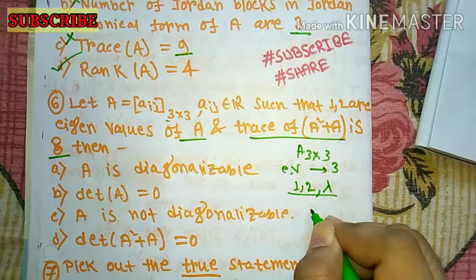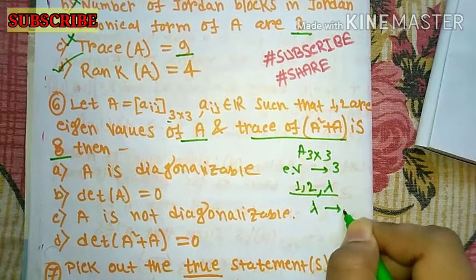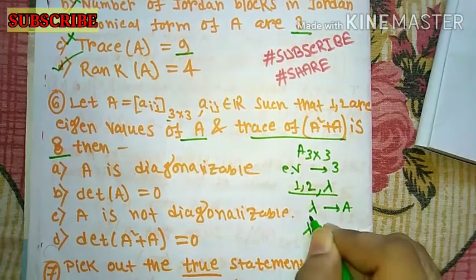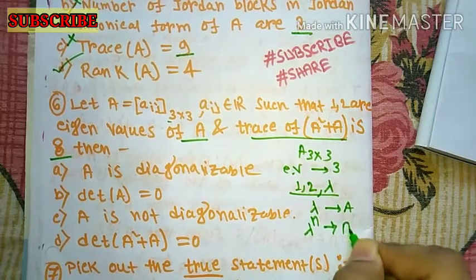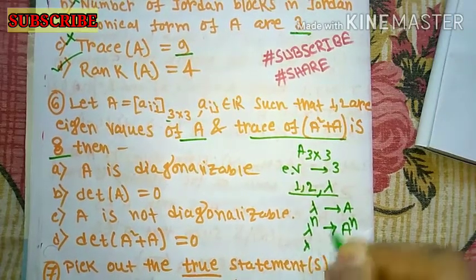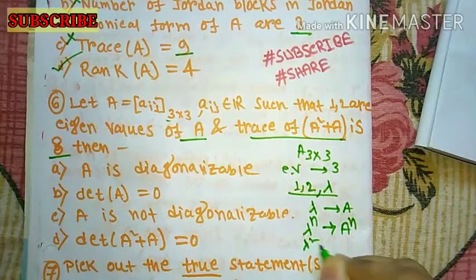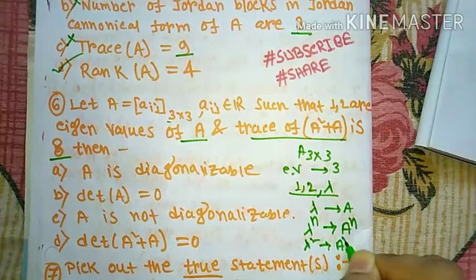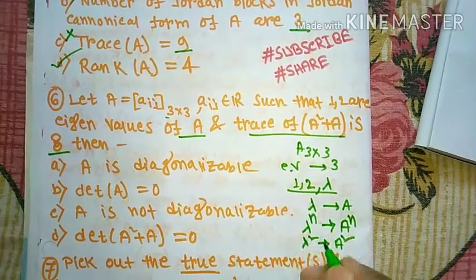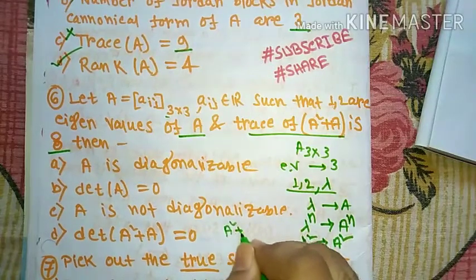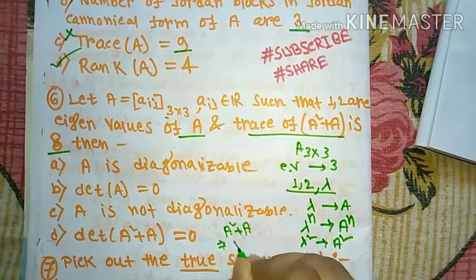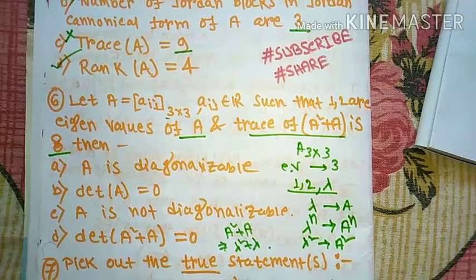And we know that if lambda is an eigenvalue of A, then lambda to the power n is an eigenvalue of A to the power n. So A square means lambda square is an eigenvalue of A square, and the eigenvalues of the matrix A square plus A are lambda square plus lambda. So the eigenvalues of A are 1, 2 and lambda.